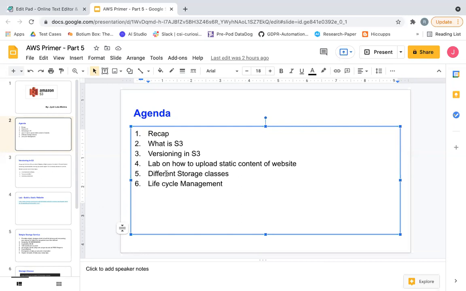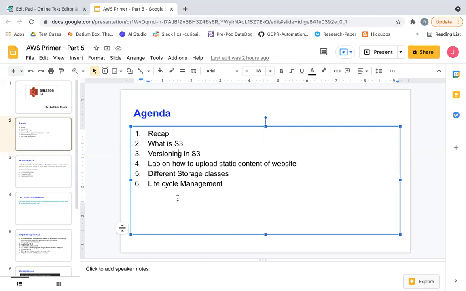Then we studied different storage classes, and we understood the purpose of each class and how they charge you. There is a concept of storage cost plus retrieval cost, and then transitioning from one storage class to another. And we studied a very interesting storage class, which was intelligent tiering. So when I'm not sure what my access pattern is, I'll choose intelligent tiering. Now Amazon will decide based on the access pattern where to put my object, in standard storage or deep archive or any other option which I select.